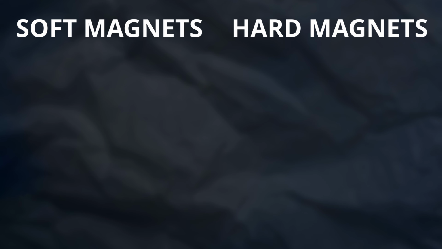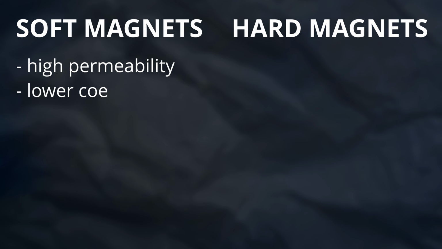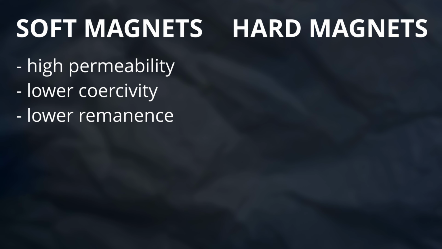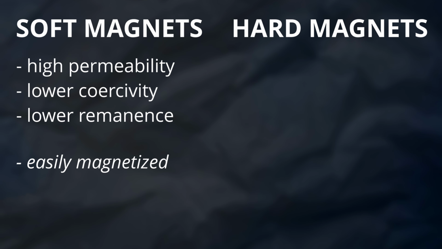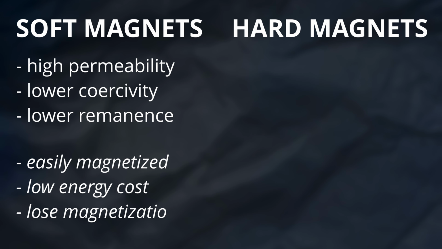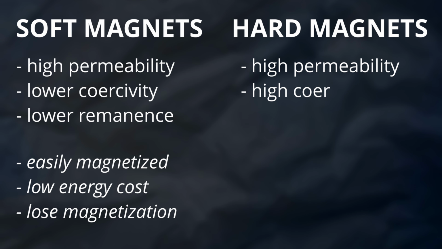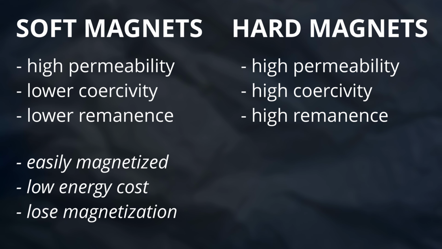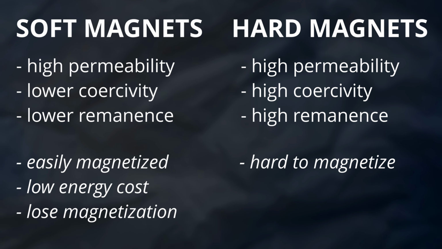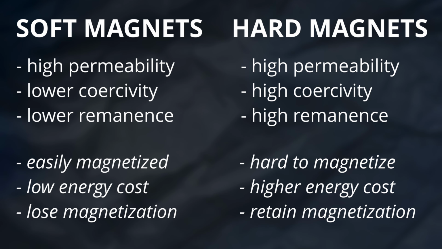In the case of soft magnets, they often have high permeability but lower coercivity and remanence. Those materials can be easily magnetized, require less energy to be magnetized, but quickly lose their magnetization. Hard magnets also have high permeability, but their coercivity and remanence are higher than in soft magnets. This makes them relatively harder to magnetize, using more energy in the process, but they also retain their magnetization.